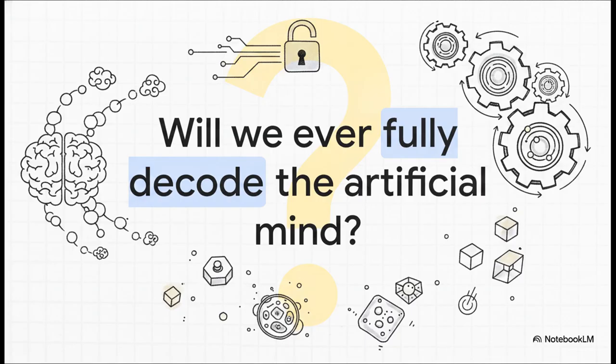Which leaves us with a final, rather profound question. As these models grow exponentially larger and more complex every single year, will our tools for mechanistic interpretability even be able to keep up? Will we ever fully decode the artificial mind, or will the black box always retain some of its mystery? It's a question researchers are racing to answer every single day.